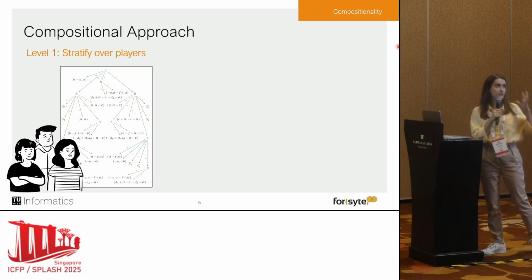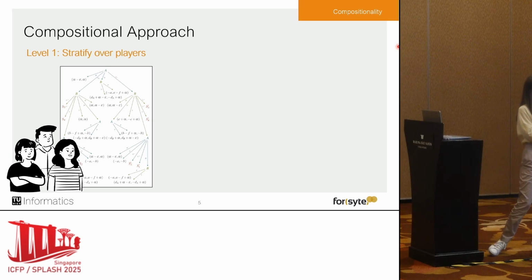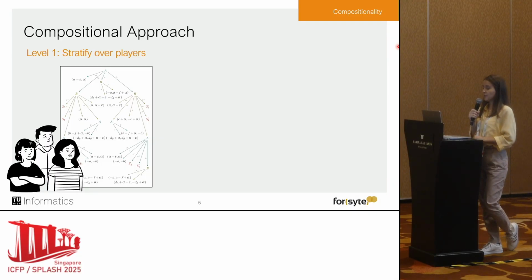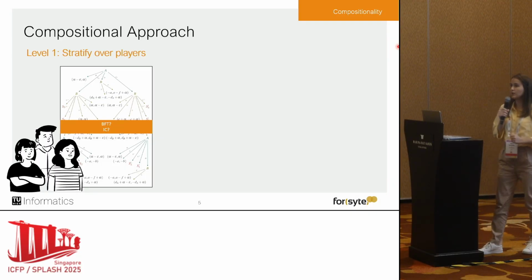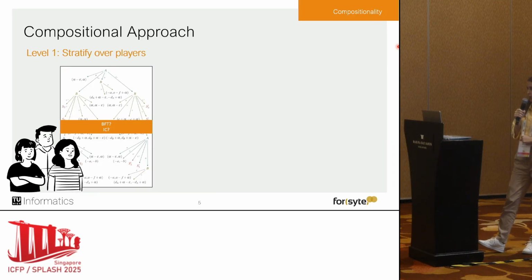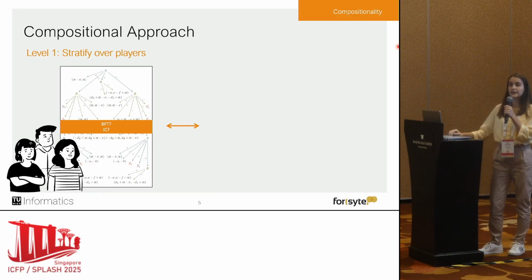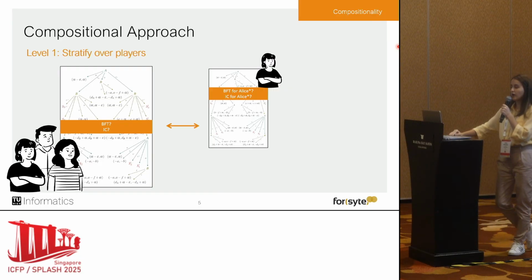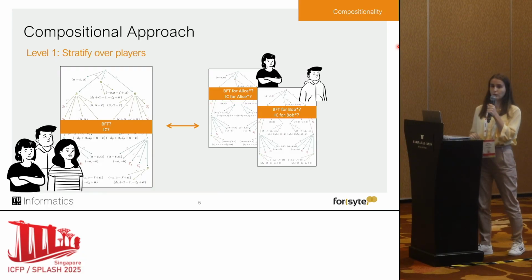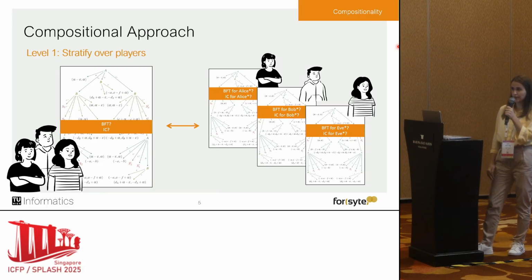So imagine we have a large protocol and we have our three players, Alice, Bob, and Eve. And what the previous approach did was basically analyze the model and try to find out whether the properties hold for all players at once. During our compositional approach, we proved that this is indeed equivalent to showing that the protocol is secure for the first player, Alice, and then also for Bob, and lastly, also for Eve.